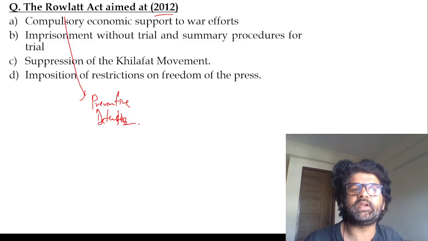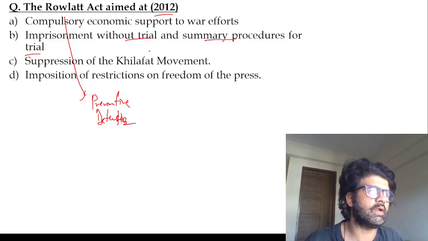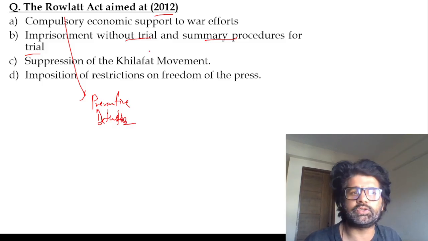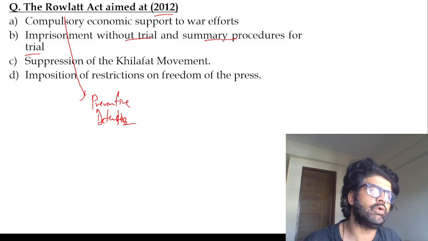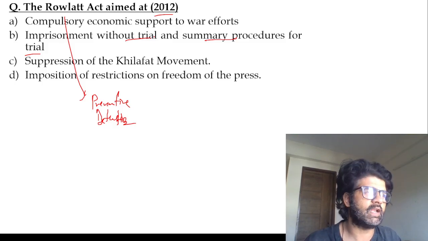So the Rowlatt Act, preventive detention law, imprisonment without trial and summary procedures for trial. That is the basic thing, and they arrested Satyapal and Saifuddin Kitchlew under the Rowlatt Act, which led to people protesting in Jalandhar, Amritsar and all. And then Jallianwala Bagh happened.